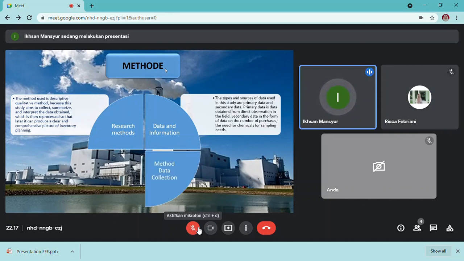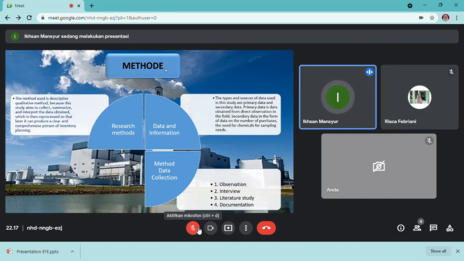The data collection techniques in this study are, first, observation: the process of observing and recording systematically, learning directly about the problems and the procedures carried out in conducting the research. The second is interview.